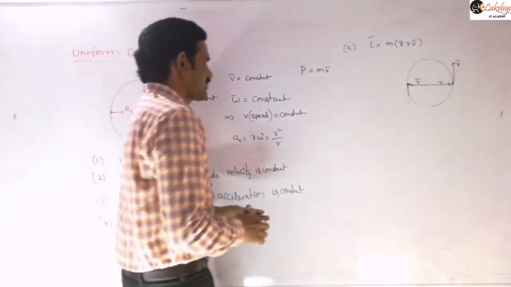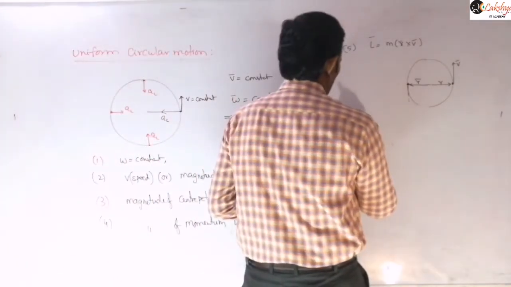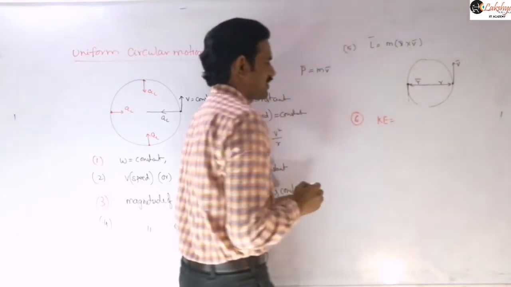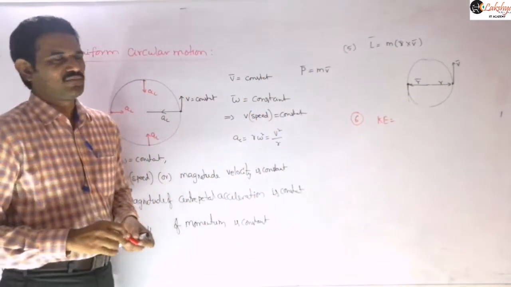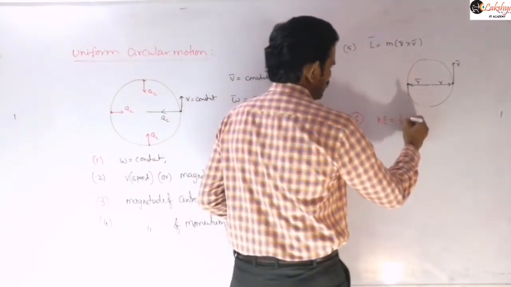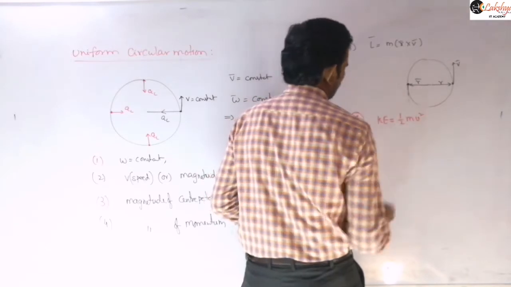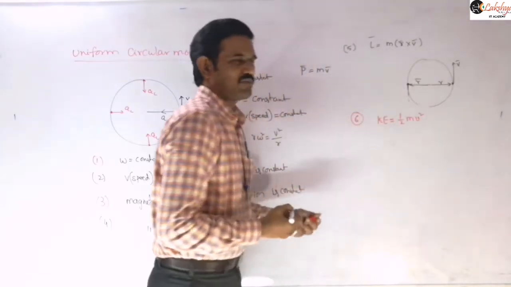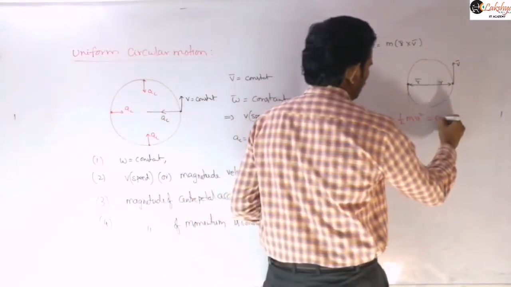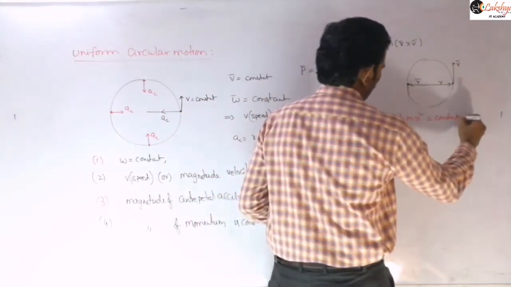And the next thing: if I mention kinetic energy, is the kinetic energy of the particle constant or variable? We know the kinetic energy formula: kinetic energy is half m v square, where m is the mass of the particle and v is the speed of the particle. So we can conclude that the kinetic energy of the particle will remain constant, right?